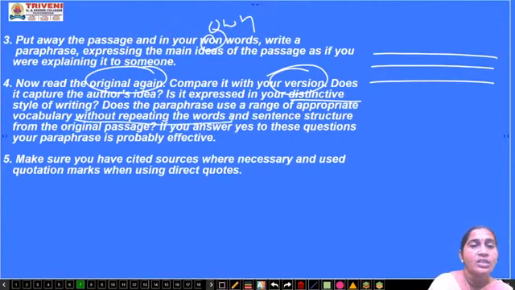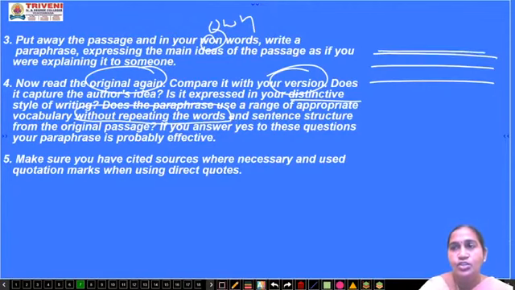Remember that once a word is used in a paragraph or in one sentence, it should not be repeated in the second or third or other sentences. So you have to be very alert and cautious that when you write a paraphrase, your vocabulary should vary from line to line, and the same word is not repeated.